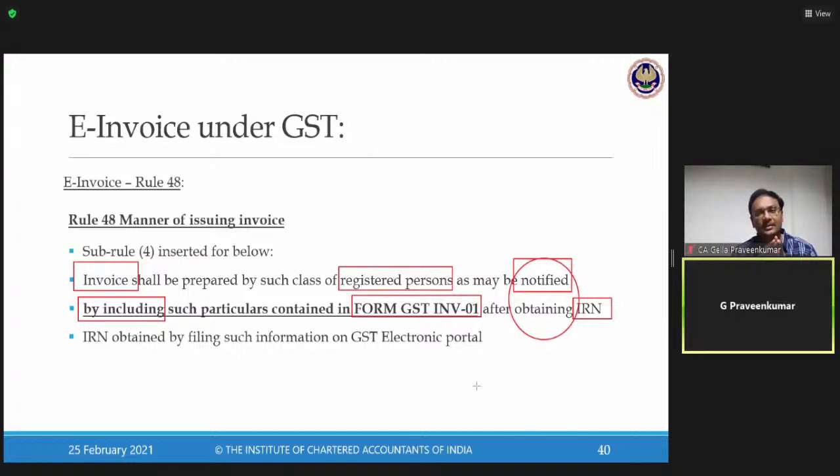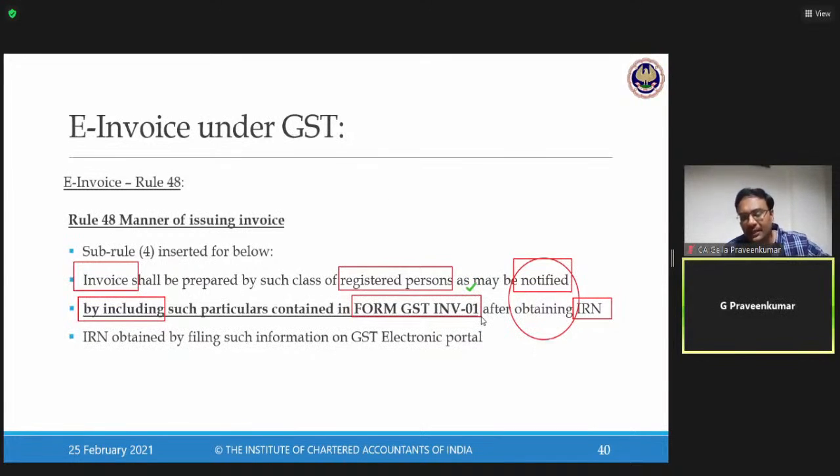Now, what the lawmaker said, look, first they're talking about a registered person. That registered person, they have notified. Now, as of today, for your May 2021 examination, a registered taxable person having an aggregate turnover above 100 crores is the person notified as of today for your May 2021 attempt as the person who has to issue an invoice. That invoice should contain the details required under Form INV01.